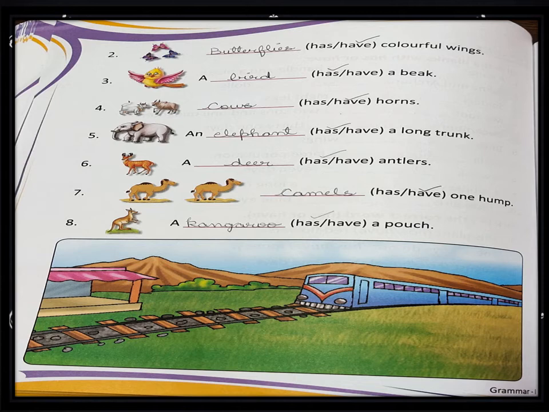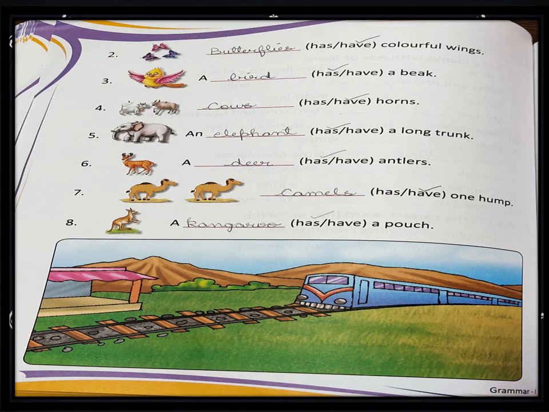Third one is: a dash has or have a beak. You can see here only one bird is given. So we will write a bird has a beak because we use has for singular words. The answer is: a bird has a beak.